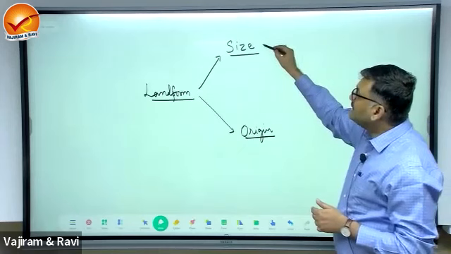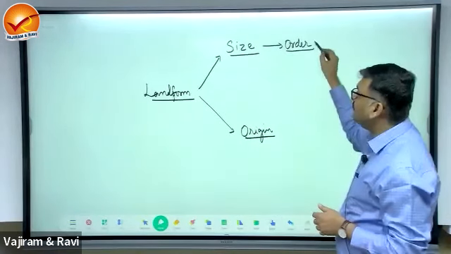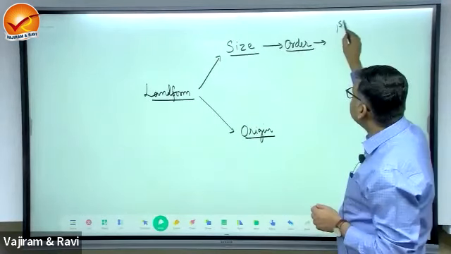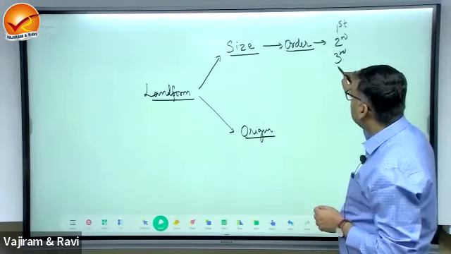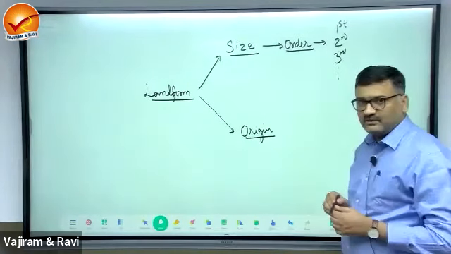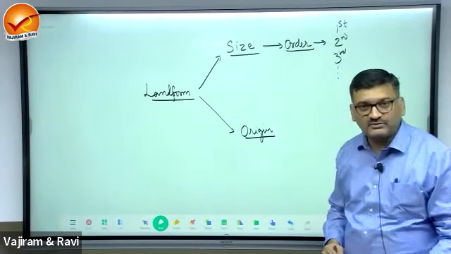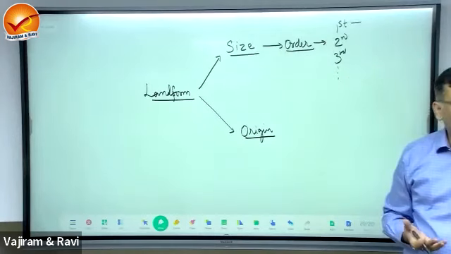So based on size, this will be known as order of landform. Order of landform, like first order, second order, third order, in this way. Now this will be from largest to smallest. What are the first order landforms? Largest on the surface.